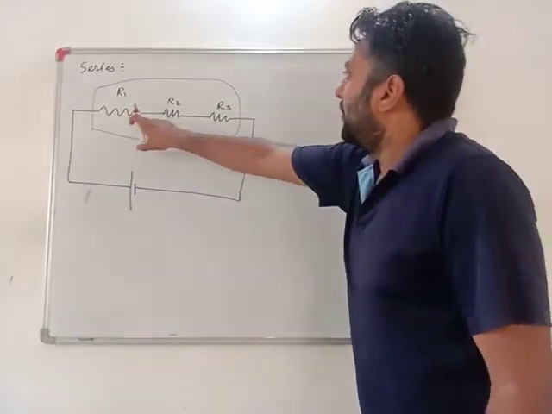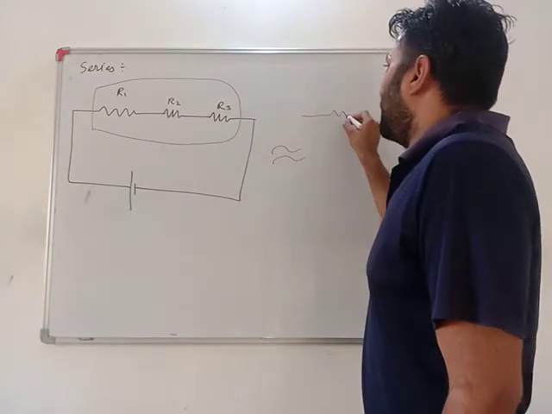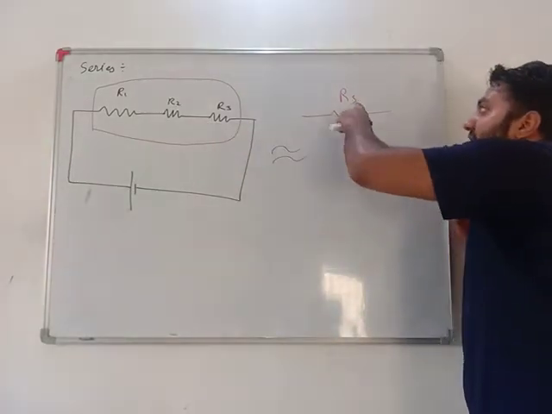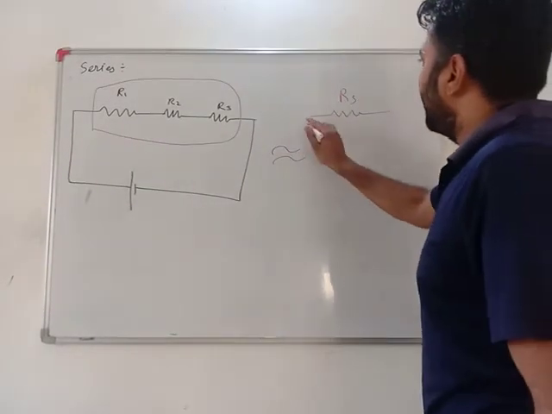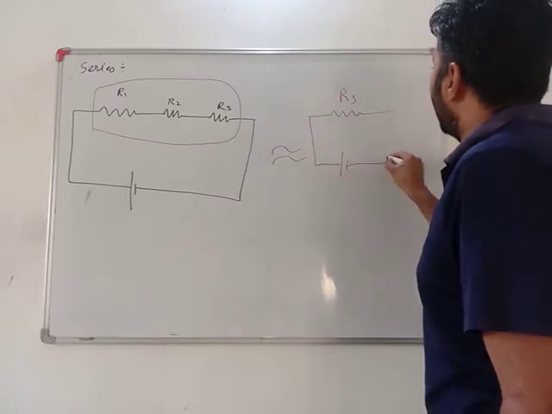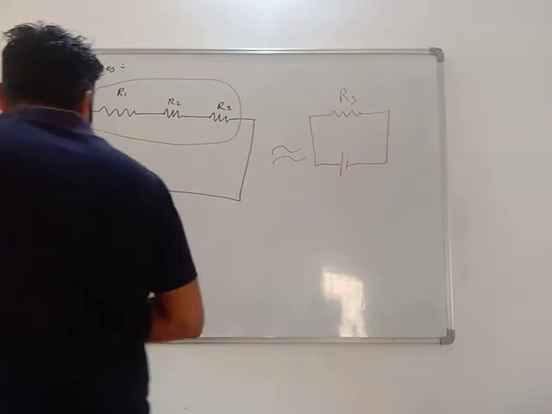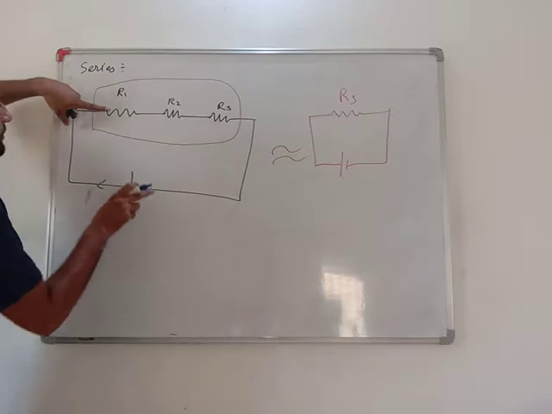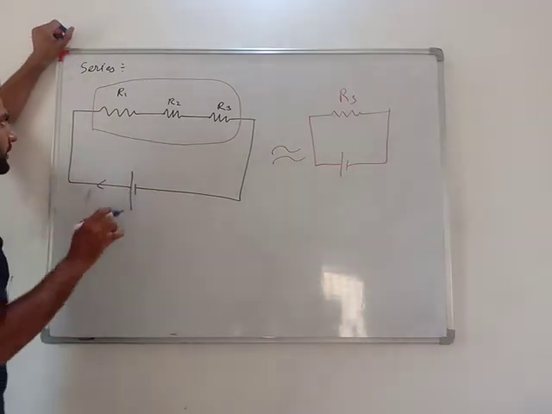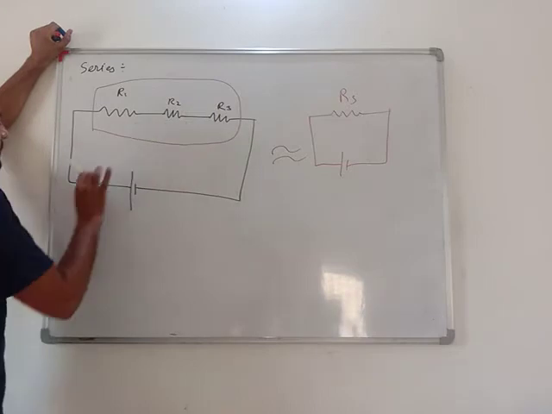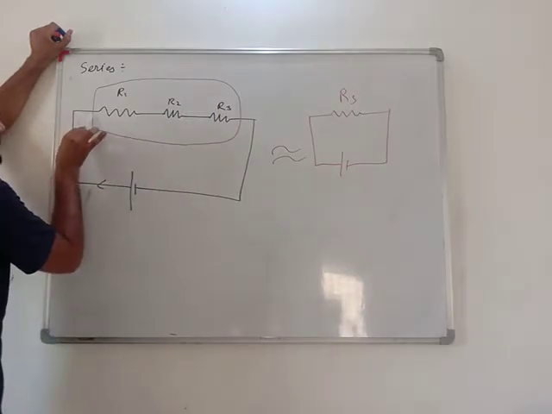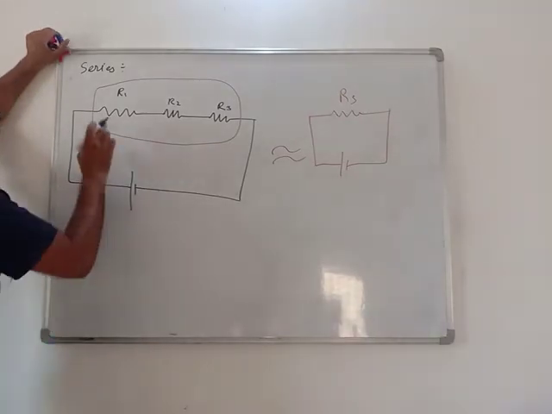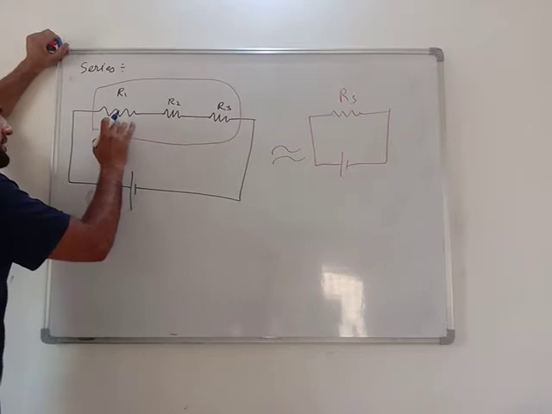So let's say all these three show some effect. I don't know what effect is that, and that effect is RS. Let's say all these three is showing some effect RS, and now I will find out what is the value of this RS. See my dear students, current will flow from here, enter this path. Just take an example. If this is the same pipe, whatever water is entering in this pipe will be here, will be here, and will be here. Very important. Okay. It may be this is resistance, whatever, this is more, this is less.